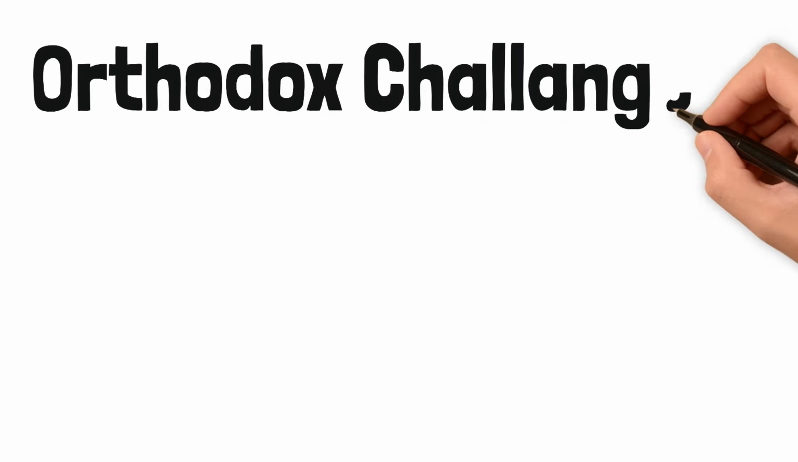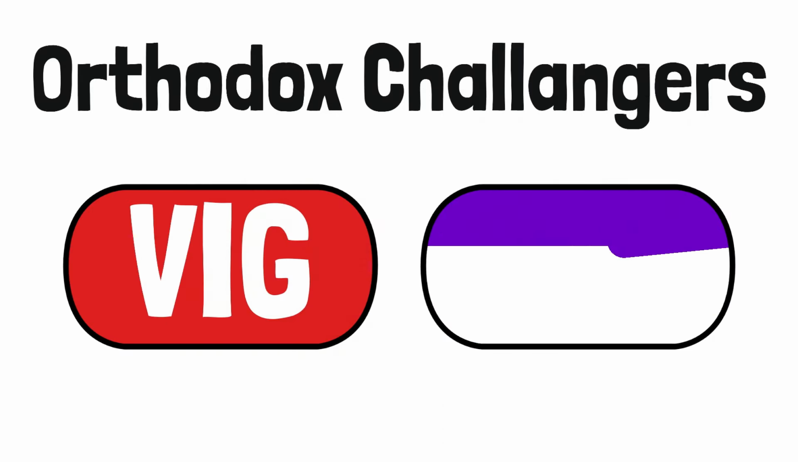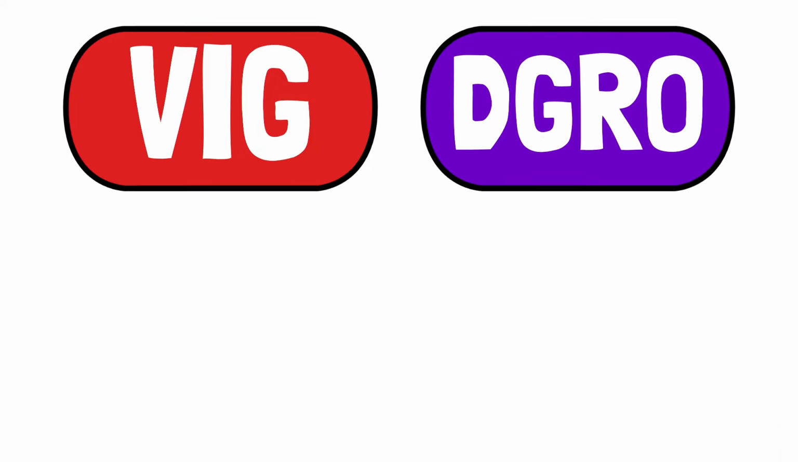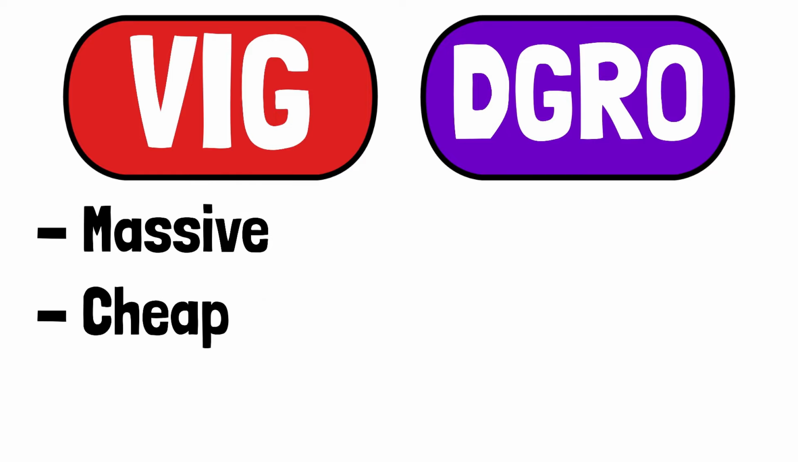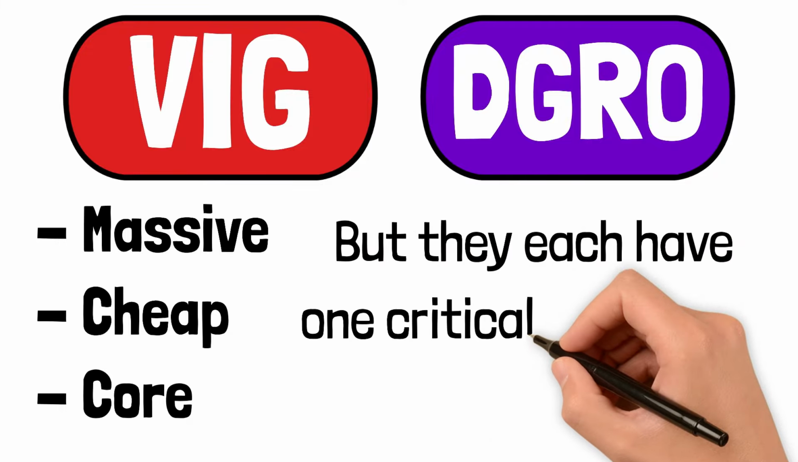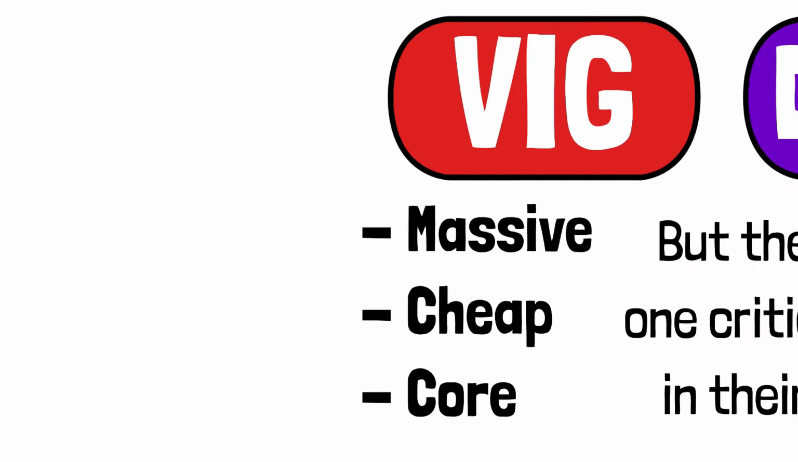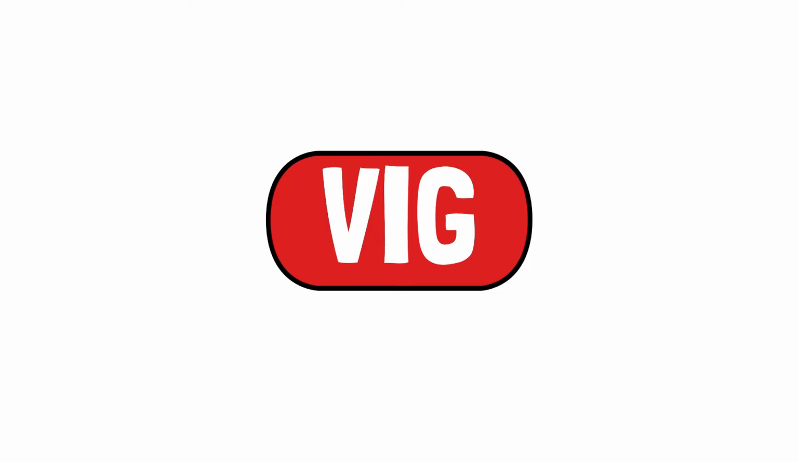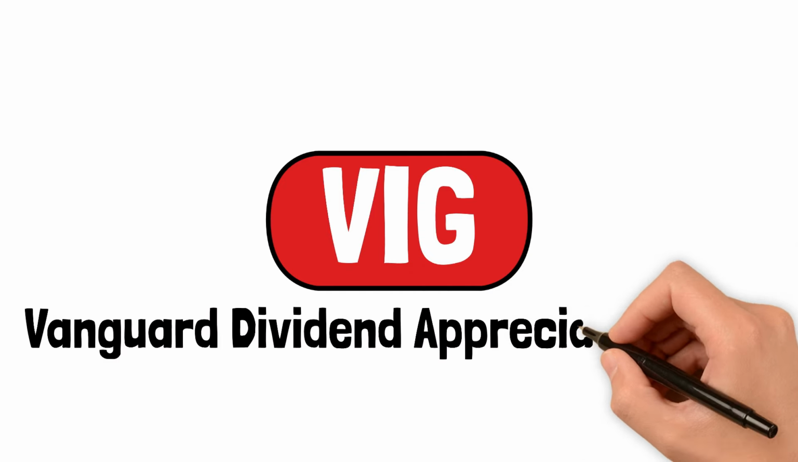Meet the orthodox challengers, Vanguard's VIG and BlackRock's DGRO. Like SCHD, these are massive, cheap, and designed to be the core of your portfolio, but they each have one critical difference in their philosophy. First up is VIG, the Vanguard Dividend Appreciation ETF.